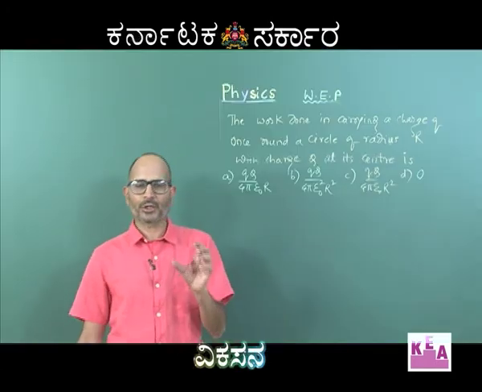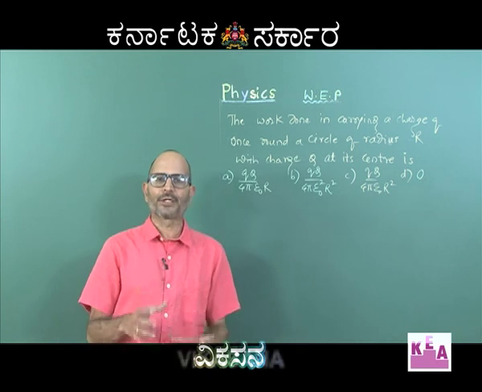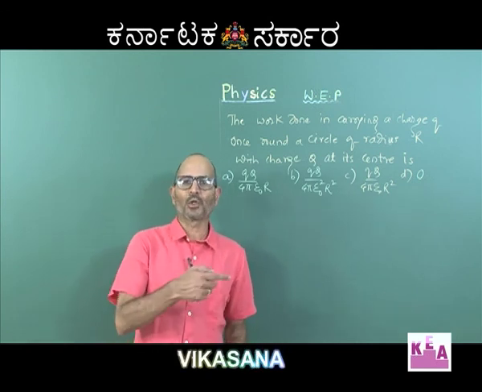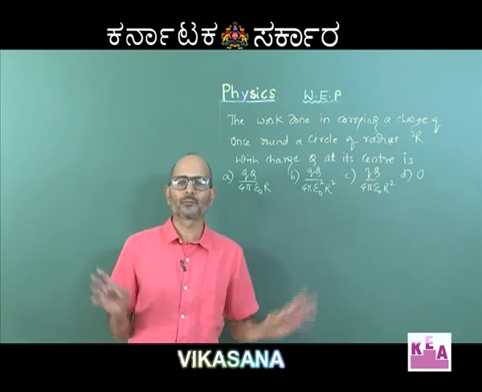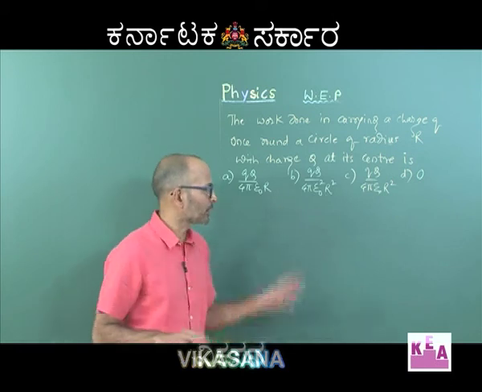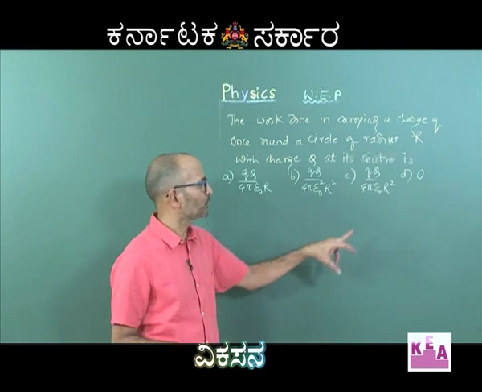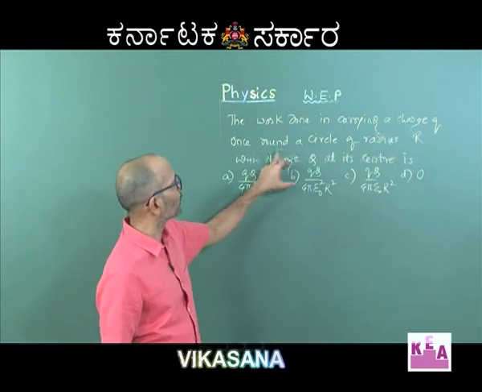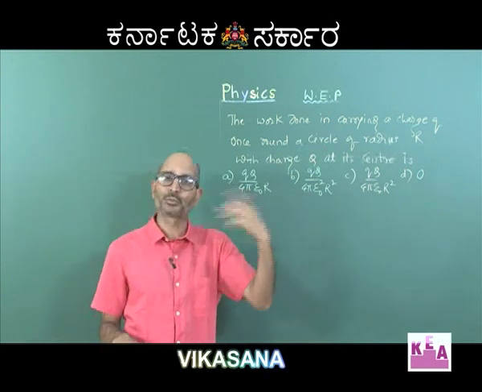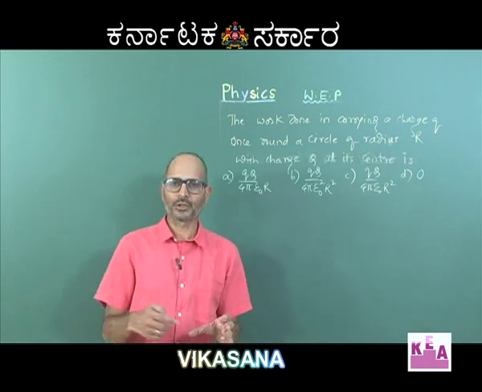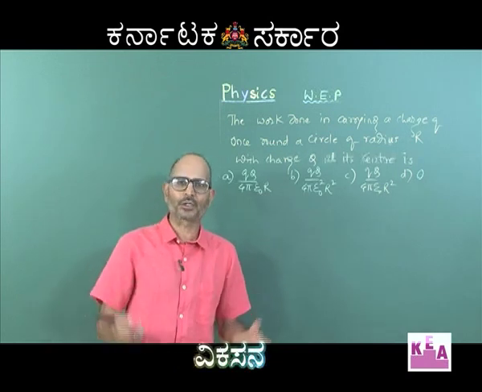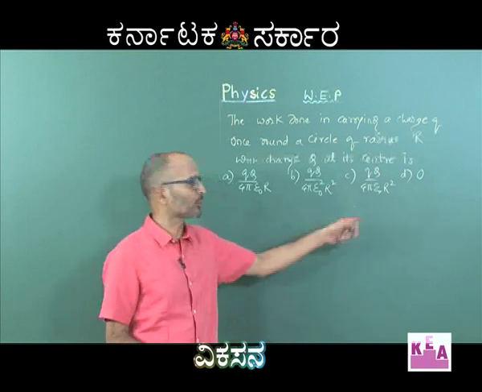So, there is a charge capital Q which is at the center of a circle of radius R, and another charge small q is being taken round the circle. So, the work done is going to be 0 here, no doubt, but do not be under the impression that it is 0 only because you have gone round a complete circle and the displacement has become 0, because even if you had gone only a quarter circle or a semicircle also, the answer would have been 0.